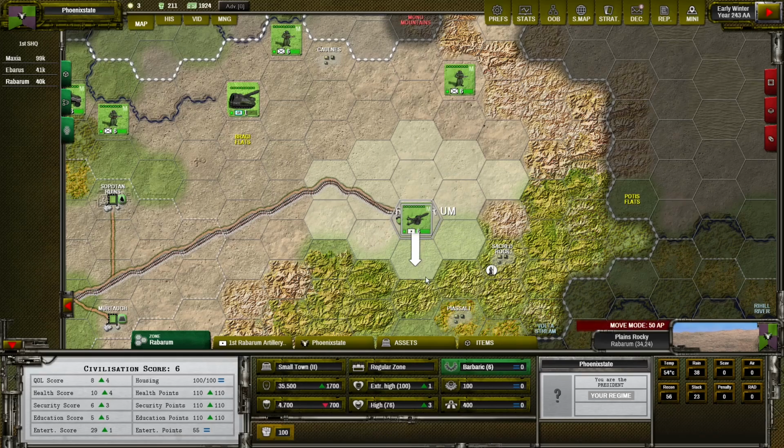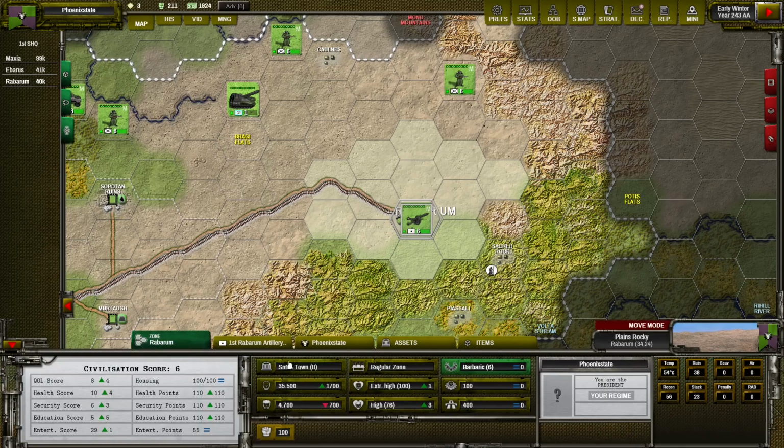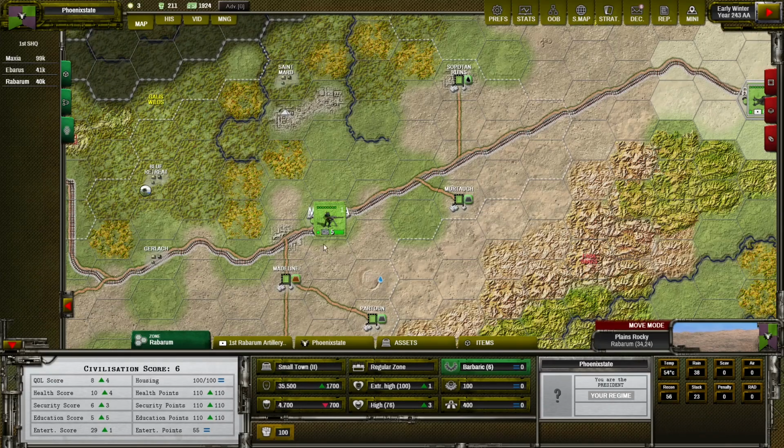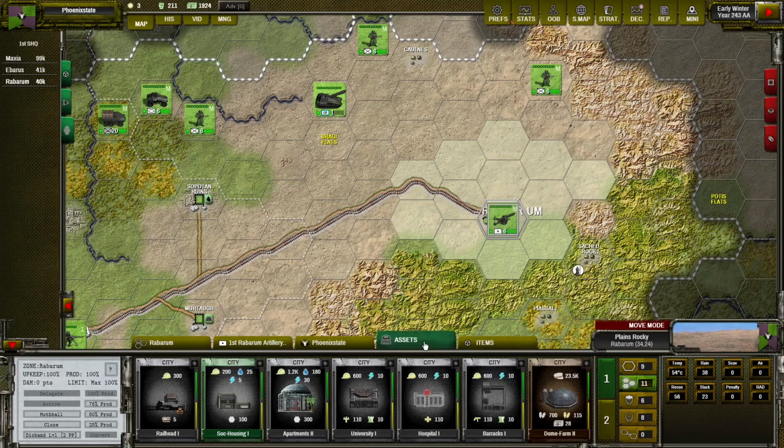For example, if you have a mining village and you don't want to build too many quality of life assets, which would take time and be expensive, you can build, for example, like here, the social housing, and even a small town can attract people from the capital or from nearby zones, and you will not be worried about not having enough workers for your mines or other assets.